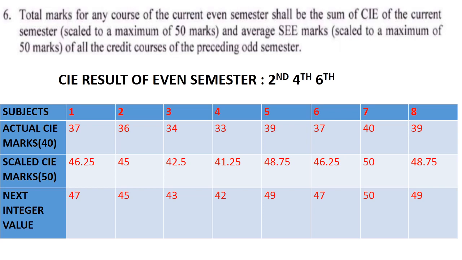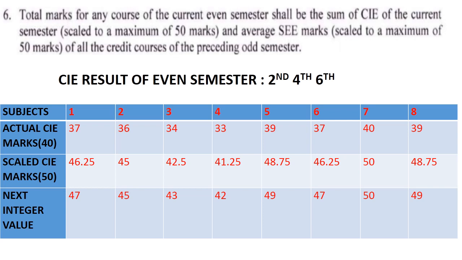So if you got the fraction value, that should be put into the next integer value. So 46.25 becomes 47, 42.5 becomes 43, 41.25 becomes 42, 48.75 becomes 49, 46.25 becomes 47, 48.75 becomes 49, 50 as integer, 45 as the integer value. So this is the CIE result of the current event semester.